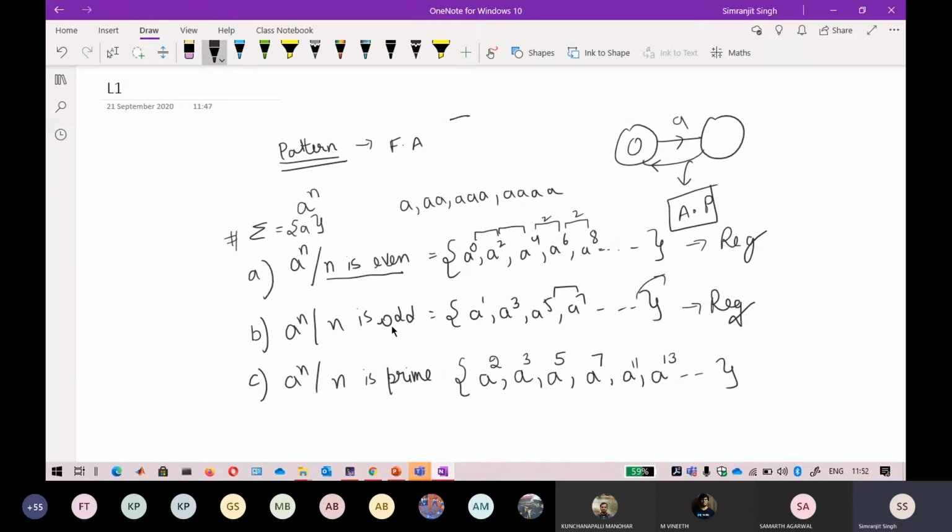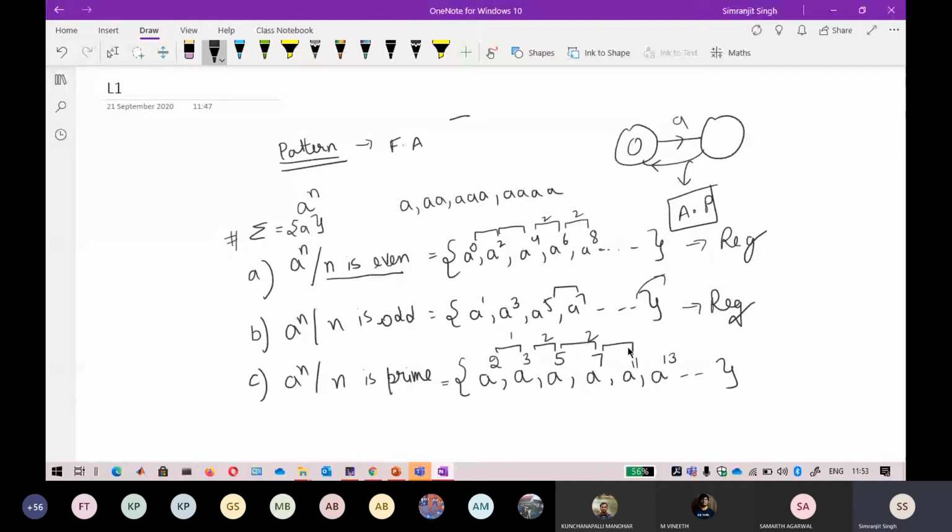This is possible because there is an arithmetic progression, which means a pattern exists. That just confirms it. There is another way of recognizing it: if an arithmetic progression exists, then there is a pattern that follows. So it depends upon the condition. What is the condition on n? Now if n is prime, you clearly see that the common difference here is 1, here it is 2, and here it is 2.